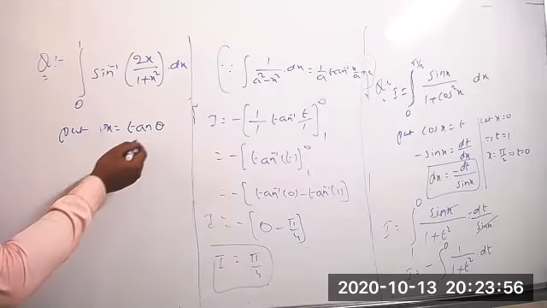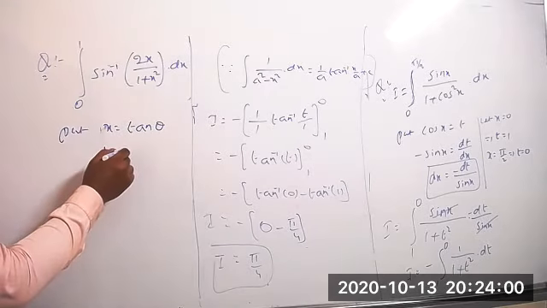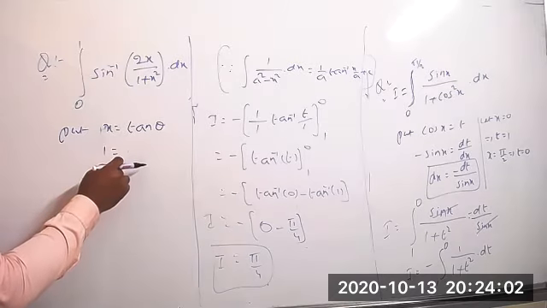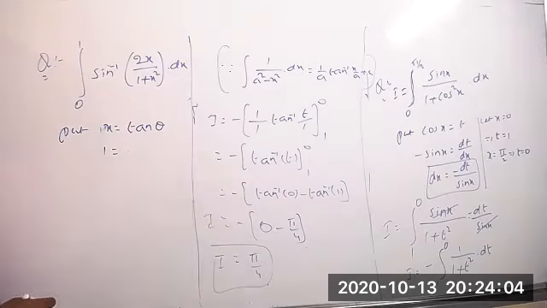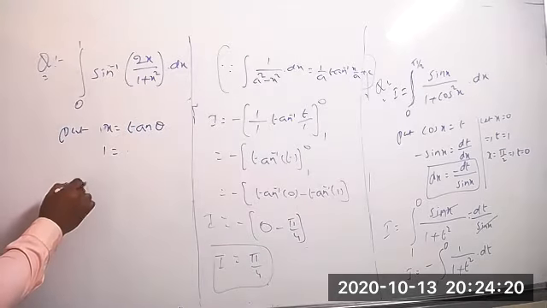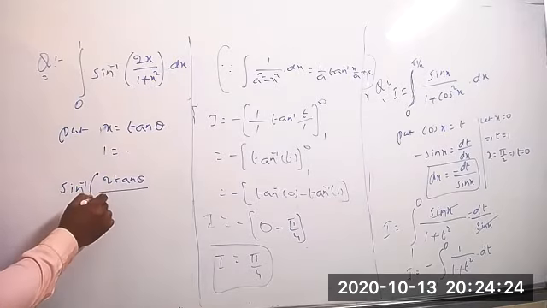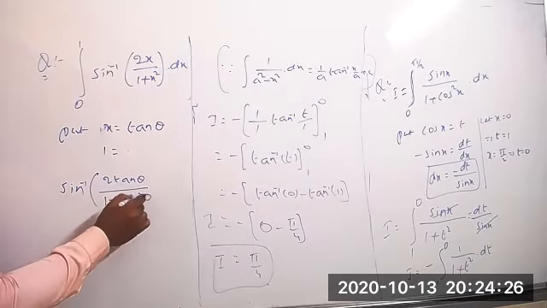Differentiate now. Yes, sir, correct. What is the differentiation of tan theta? Or else you can first simplify this function, and later take it. If you simplify, you get sin inverse of 2 tan theta by 1 plus tan square theta.